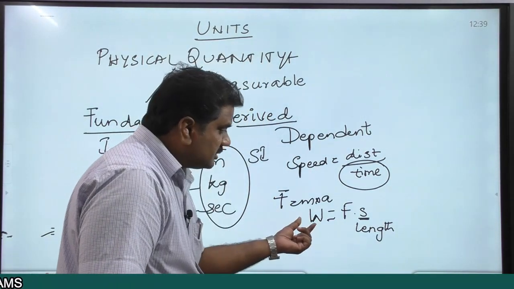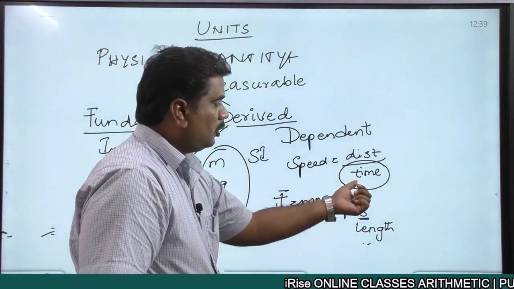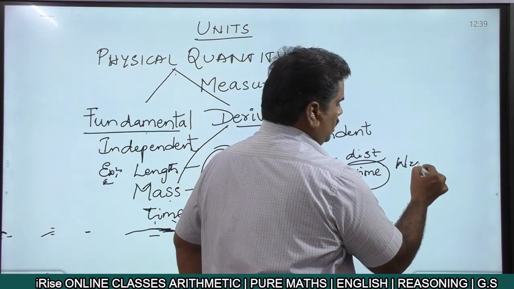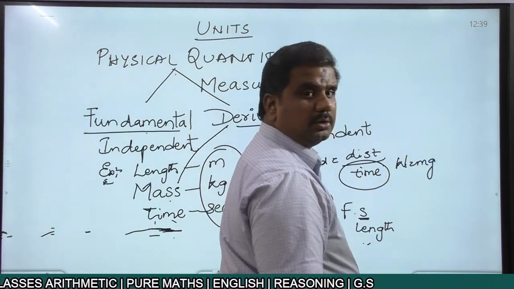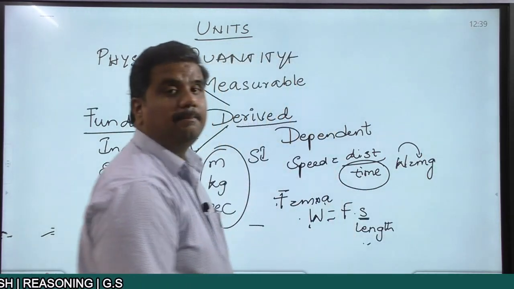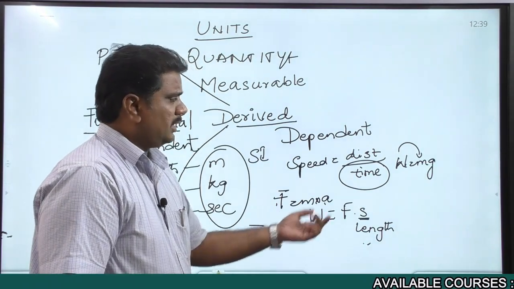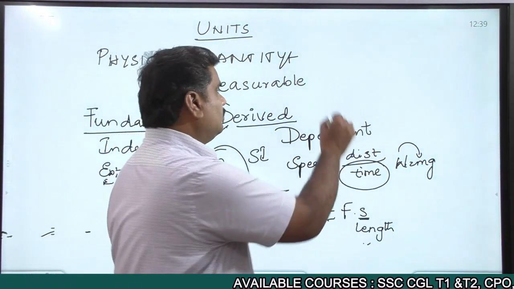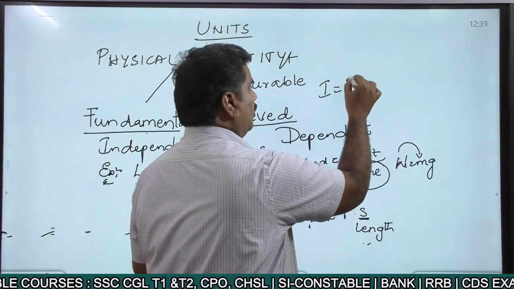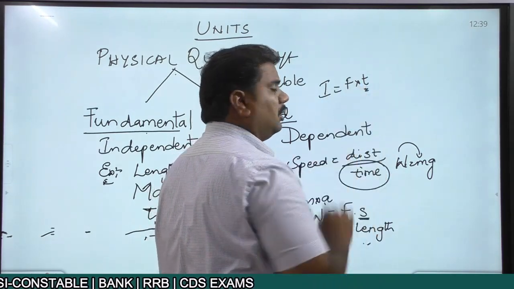So work is dependent upon length, force is dependent upon acceleration, speed is dependent upon time. At the same time, suppose that you talk about weight, W equal to m into g. So again this particular weight is dependent upon one particular term which we call the mass of an object. These terms, speed, force, work, weight, and one more quantity which we call impulse. Impulse equal to force into time. Again, the impulse is dependent upon time.